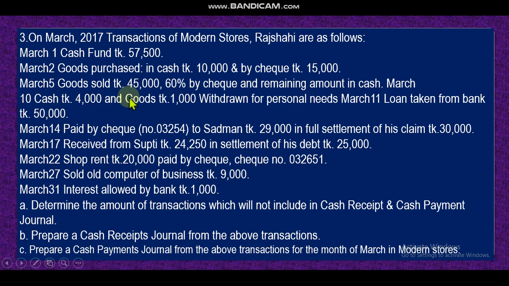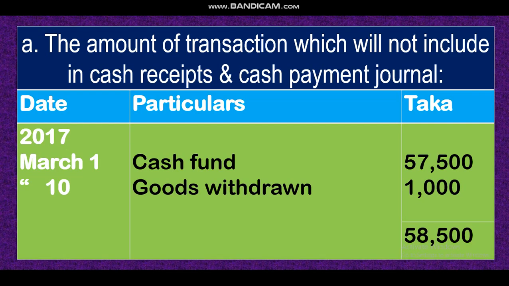Cash 4,000 and goods 1,000 withdrawn for personal needs. That means the owner of the business has taken 4,000 cash and goods 1,000. Earlier I discussed that for goods there is no cash increase or decrease, so it will not come in the cash receipt or cash payment journal. But cash 4,000 withdrawn means cash decreases because the business owner has taken this money. So this 4,000 we have to record in the cash payment journal.